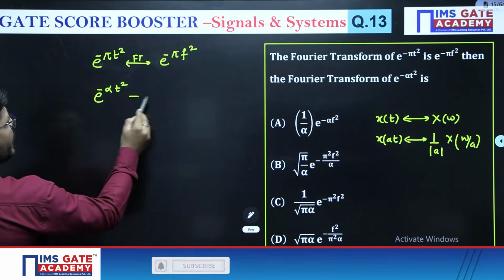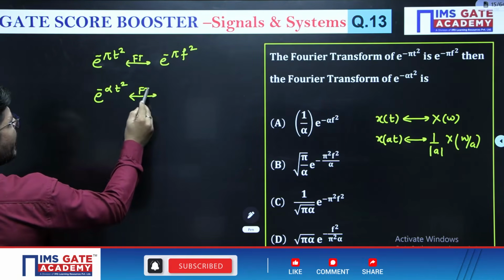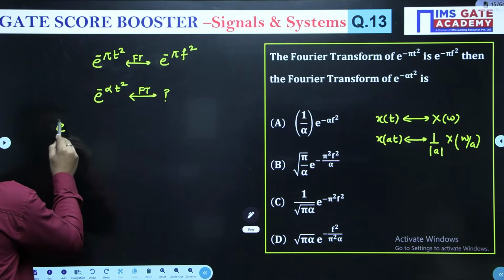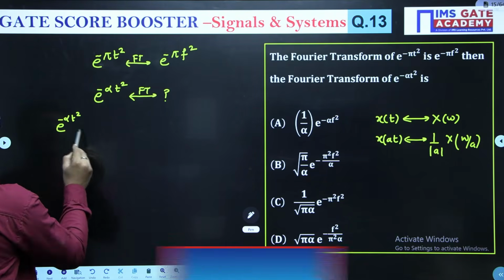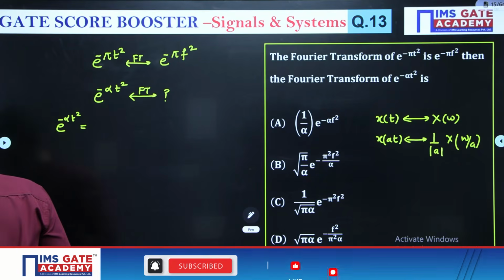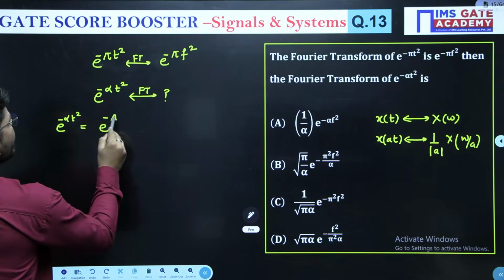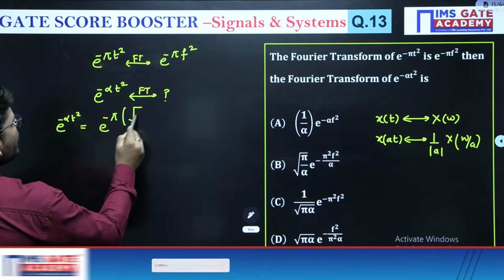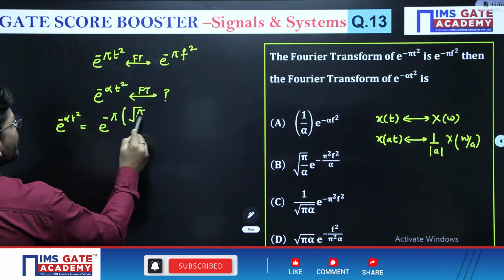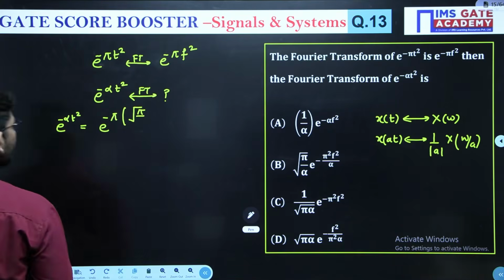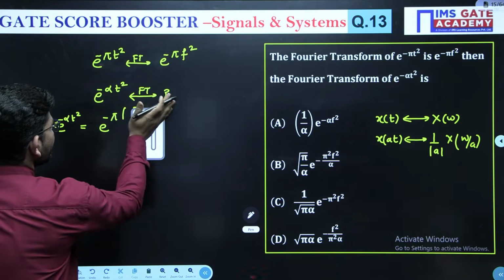Now they have given e to the power minus alpha t square. So e to the power minus alpha t square can also be written in this way: e to the power minus pi times under root of alpha by pi, not pi by alpha.